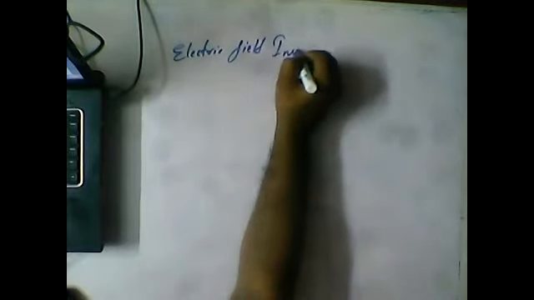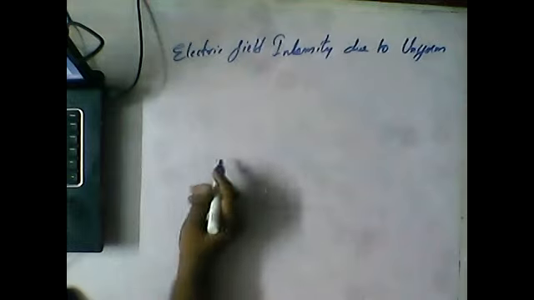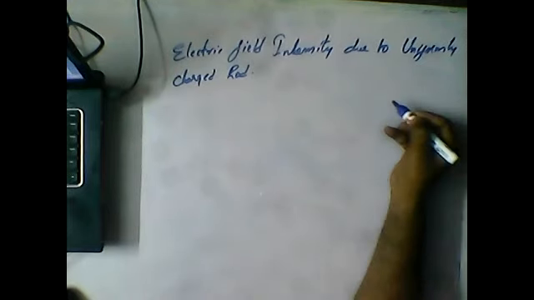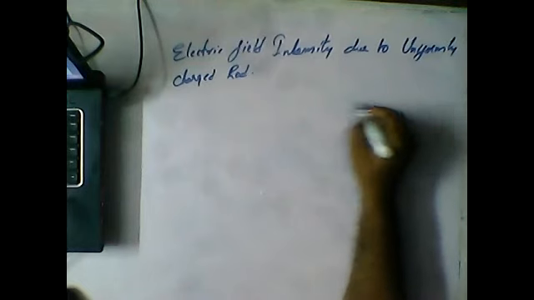So our next concept is electric field intensity due to a uniformly charged rod. Okay, so here also we have two cases. One is axial and one is equatorial. So first of all, we will discuss what is the difference between axial and equatorial.